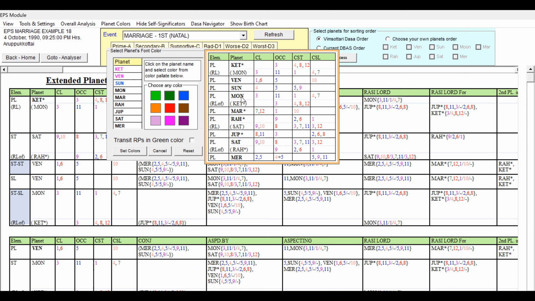And Moon: 3, 11, 1, 4, and 7 cuspal sublord. All are good except the 4th sublord, but it is also not very strongly signifying any unfavorable. But the second planet has weakness. That's what I was explaining. The 7th cuspal sublord, the 7th ruler itself, having 4 and 4, 8, 12 in its second planet, that too a free planet, 7th house matters are going to experience troubles. Lagna will experience obstacles on the 7th house matters. We have to keep that in mind, right?